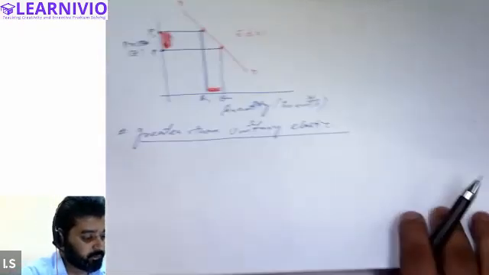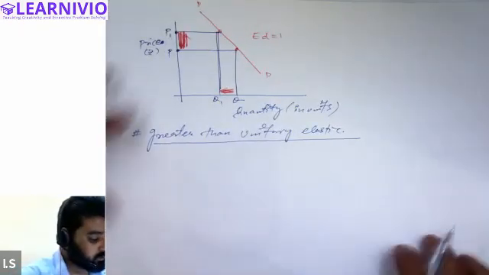So the definition will be almost the same.